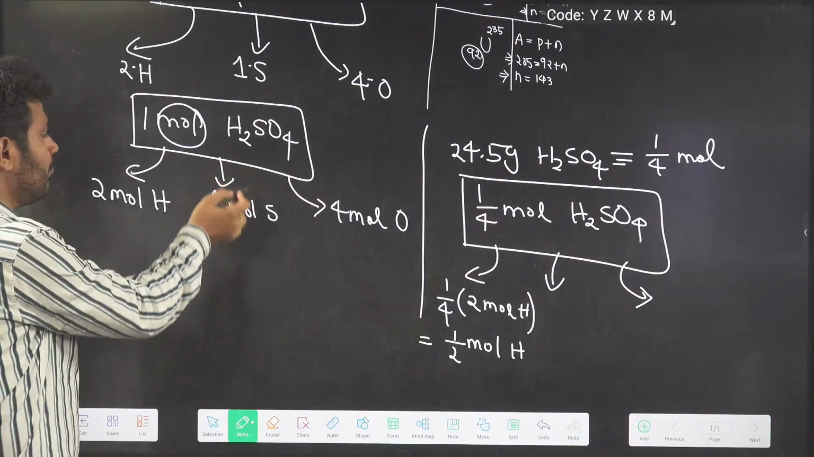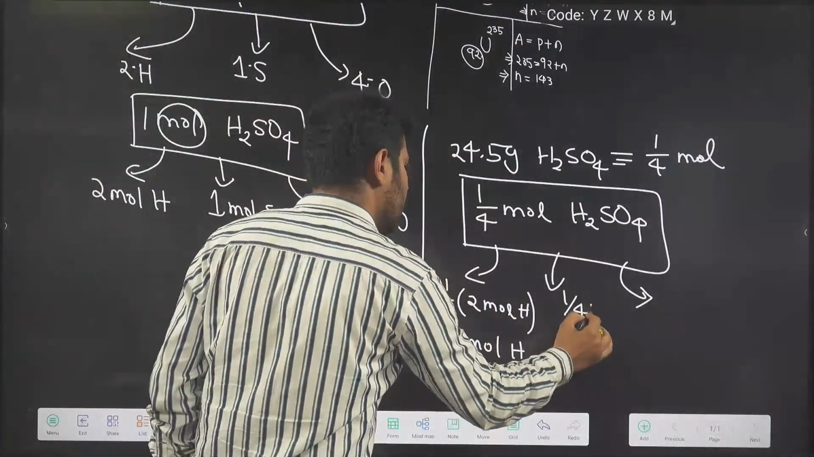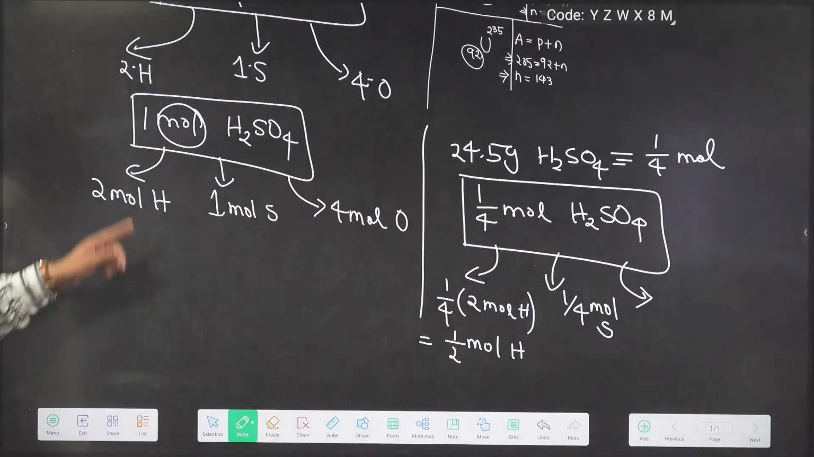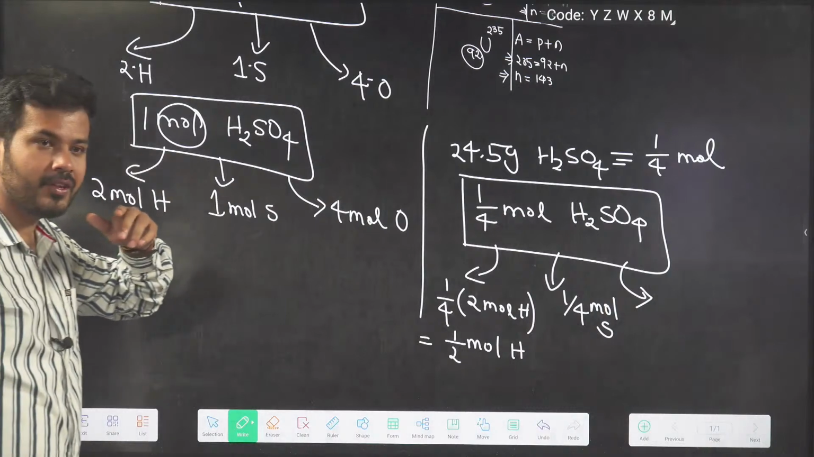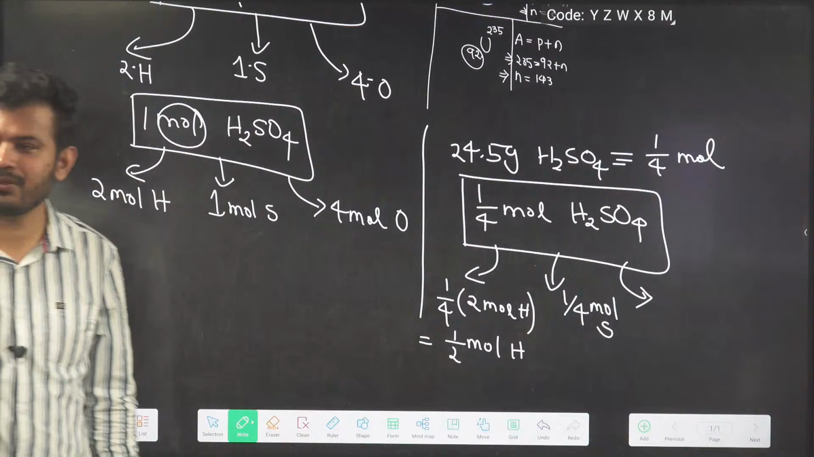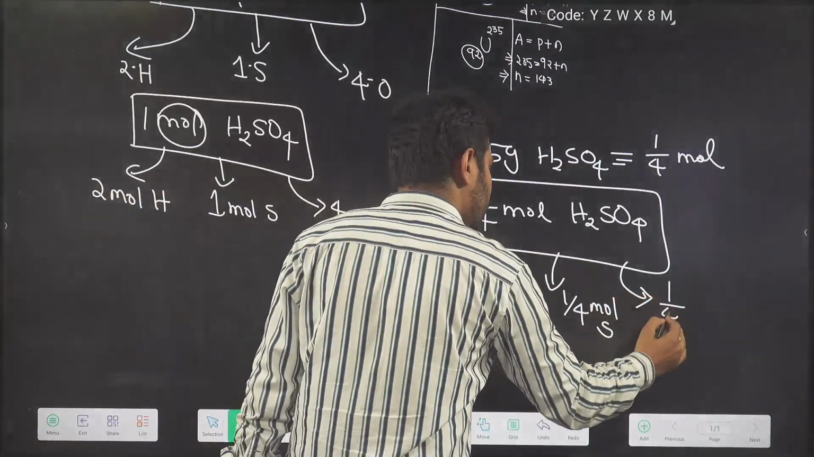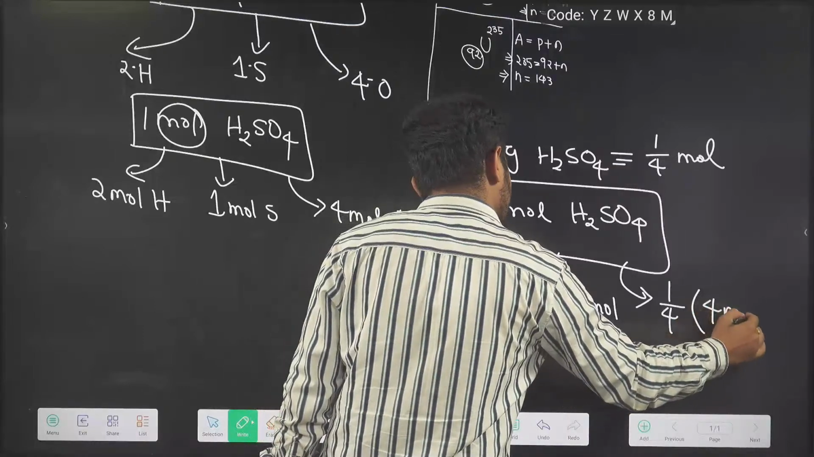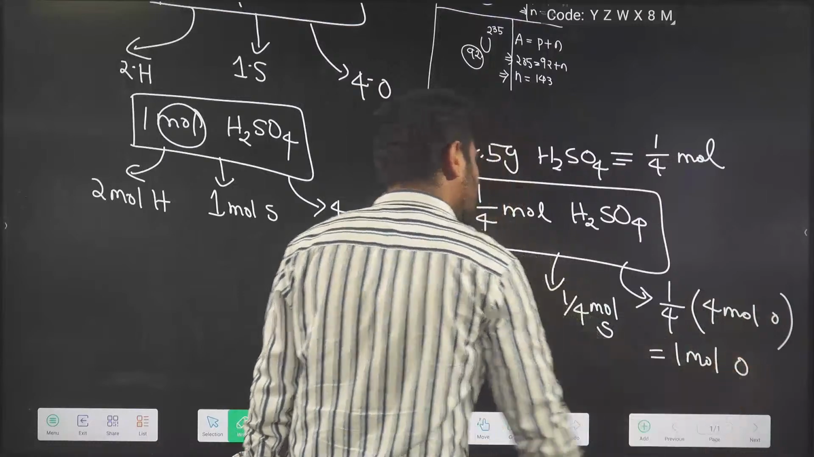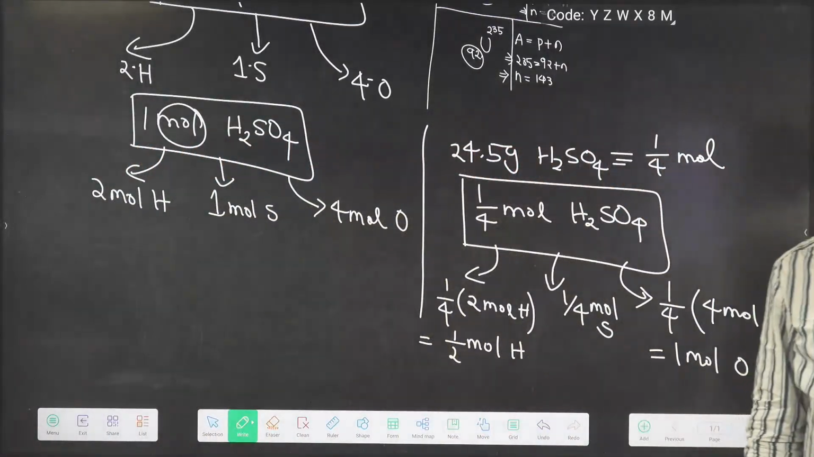Similarly, tell me how much sulfur? 1 mole contains 1 mole, so 1/4 will contain 1/4 mole of sulfur. And how many oxygen atoms will be there? Sarah, 1 mole of oxygen. Very good. I can see the answers. It is 1 mole. 1 mole contains 4 moles, so 1/4 will contain 1/4 times 4 moles of oxygen, which is going to be 1 mole of oxygen. I hope you understood this question, guys?